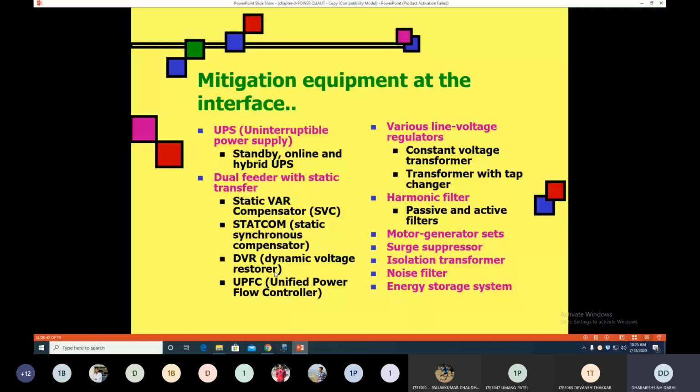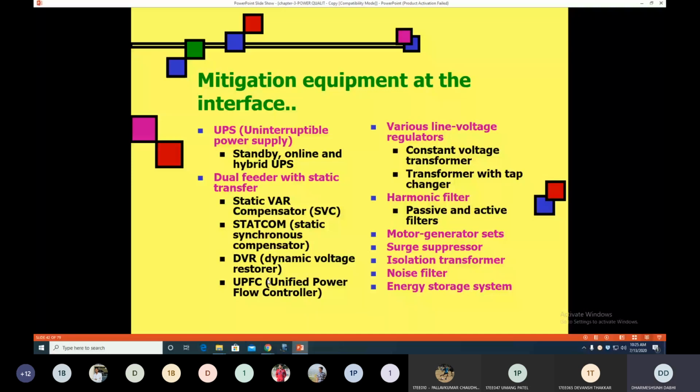Third FACTS device, we see the SVC, static VAR compensator. In that there are 2 different categories or 2 FACTS devices which are used to solve 2 different power quality problems. Like for voltage sag or under voltage condition, we use the thyristor switch capacitor.